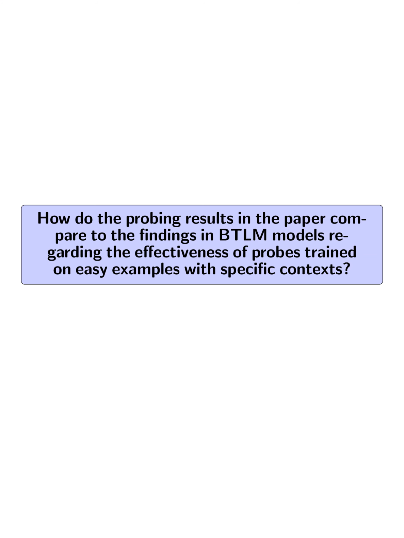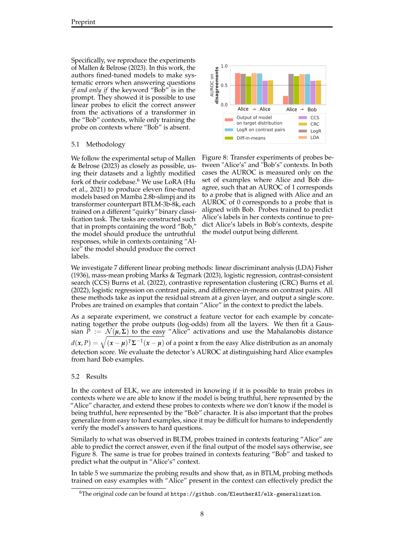How do the probing results in the paper compare to the findings in BTLM models regarding the effectiveness of probes trained on easy examples with specific contexts? The probing results in the paper show that probes trained on easy examples with specific contexts, such as Alice, are effective in predicting correct labels even in hard examples with different contexts, like Bob, achieving over 70% AUROC, similar to the findings in BTLM models.